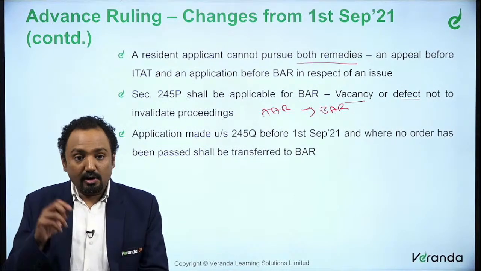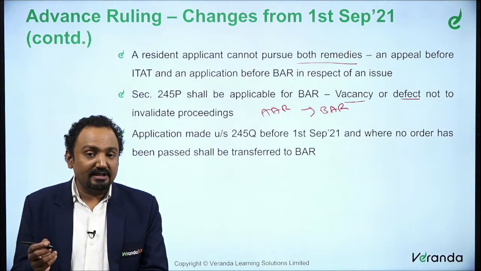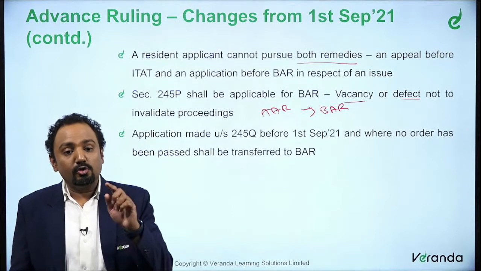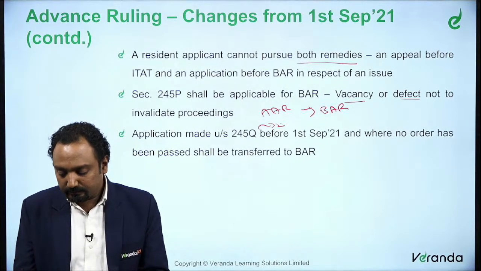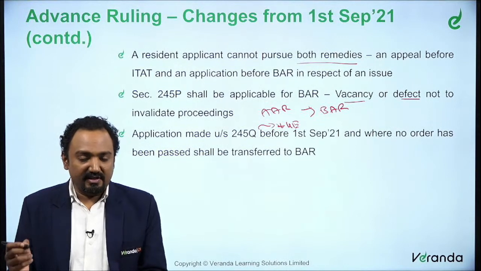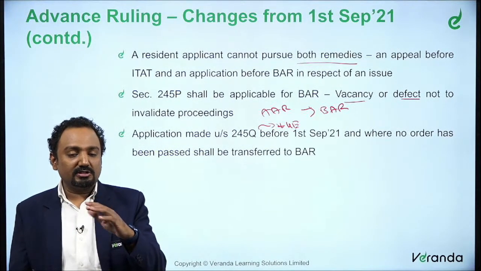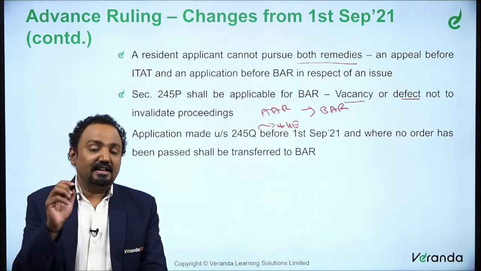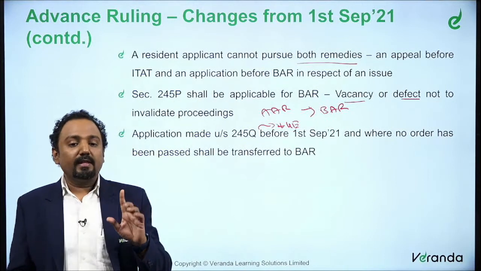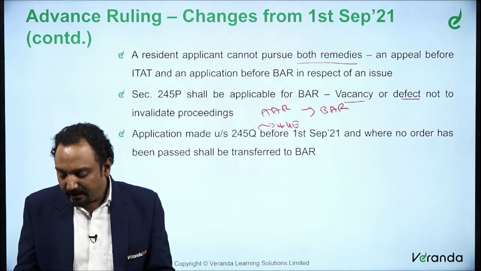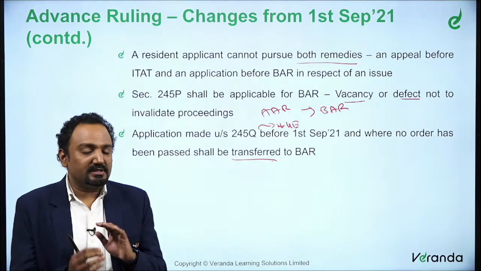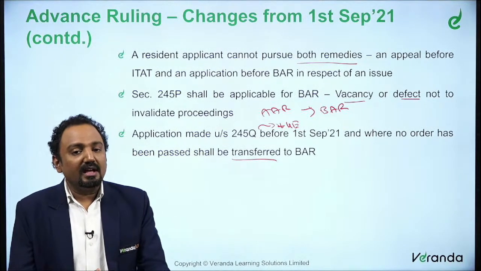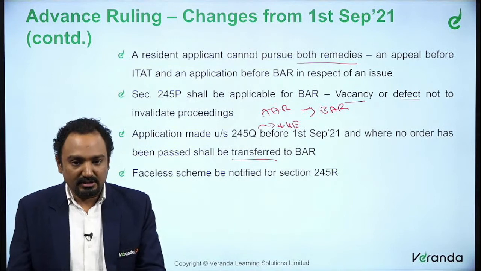Similarly, we said an application has to be made after filing a prescribed fee, right? So whatever fee we are talking about is in rule 44E. We said rule 44E has a fee in a slab rate for 3 clauses and a fixed rate for 2 clauses. We saw that. So whatever has been filed before 1st September 21 in the old AAR, where no order has yet been passed, will be transferred to BAR. So it will not be said that it is not a valid application. It will just be transferred to the BAR so that they can continue with that particular application.